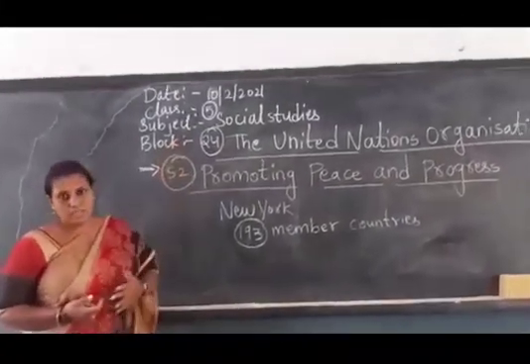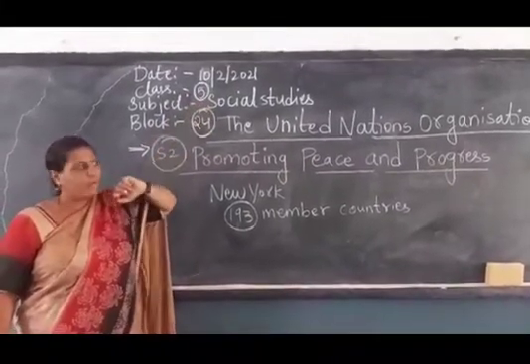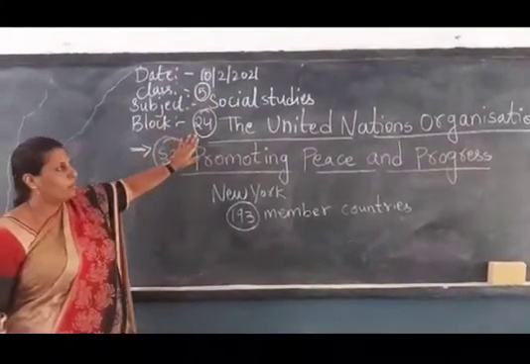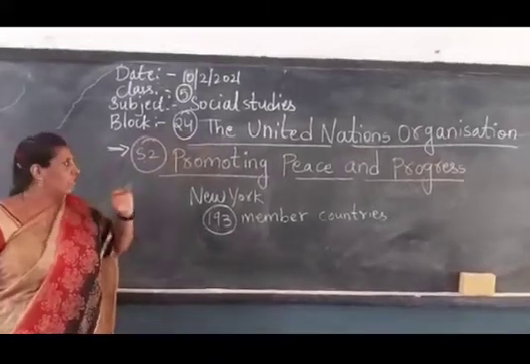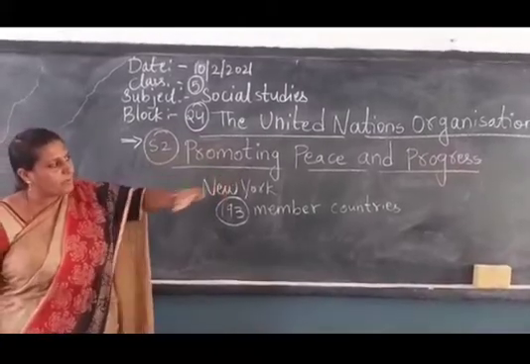I am your grade 5 social studies teacher. Write today's date, beta: 10-2-2021. We are doing block 24, the United Nations Organization. Our topic today is S2, promoting peace and progress.